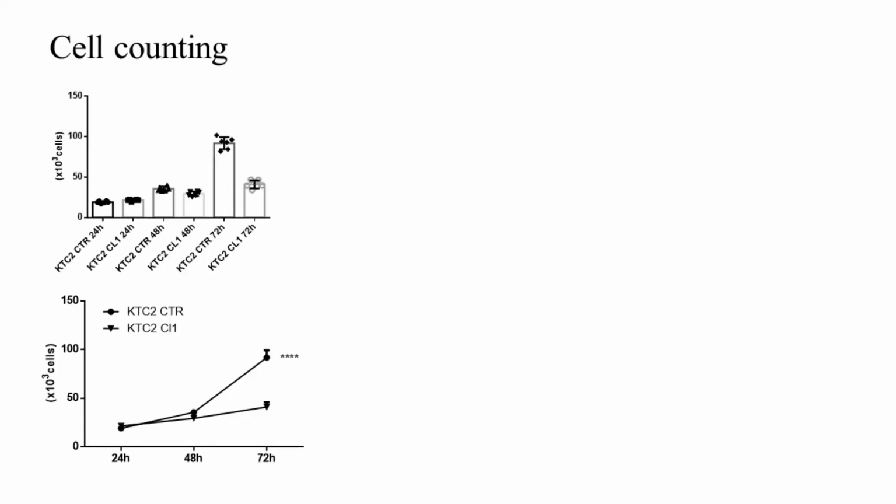This way, cell counting assay would be our first test. 20,000 cells per well were transferred to a 12-well plate in sextuplicate and grown for 24, 48, and 72 hours. The average value of the sextuplicates was determined by counting the cells in a cytometer.